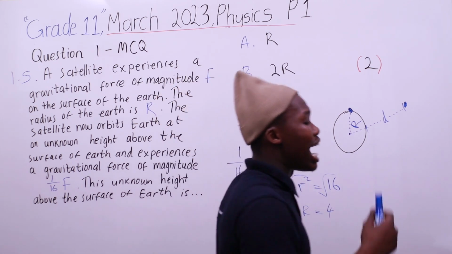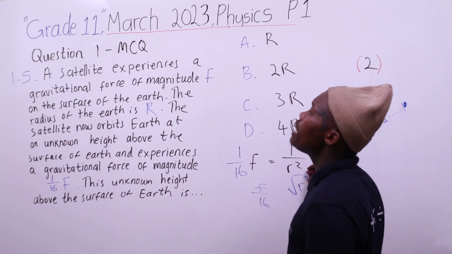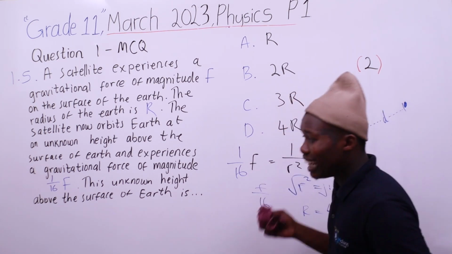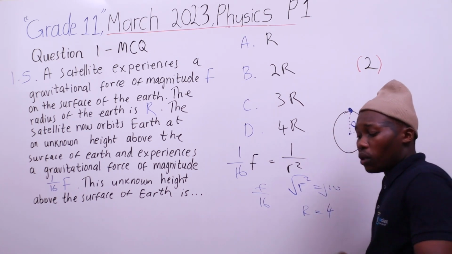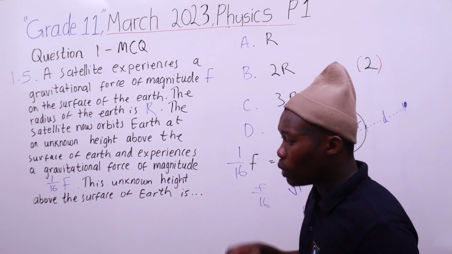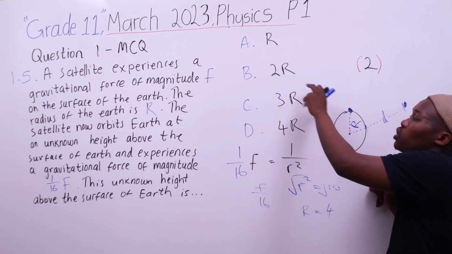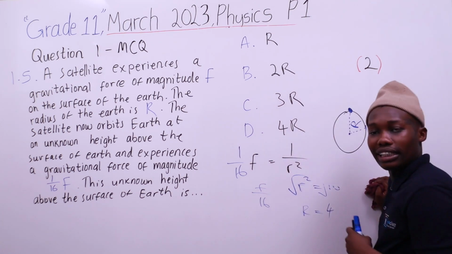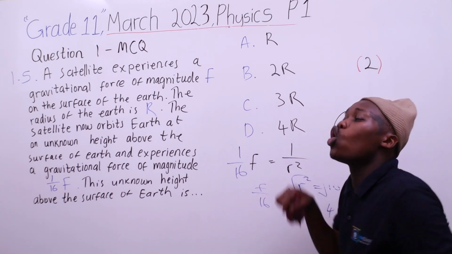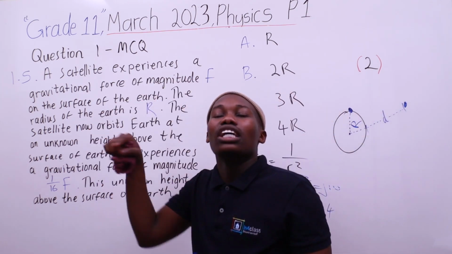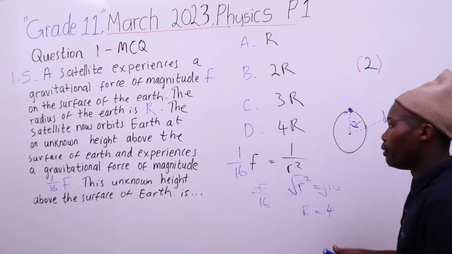So if it's 4R, to get 1/16 as the gravitational force above the surface of the Earth, it means the surface is R, which means 3R is what is missing, because that 4R already includes the R, which is the radius. So let's keep 3R, which will be our answer.